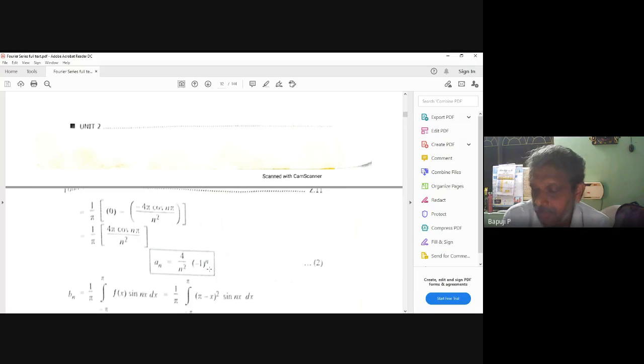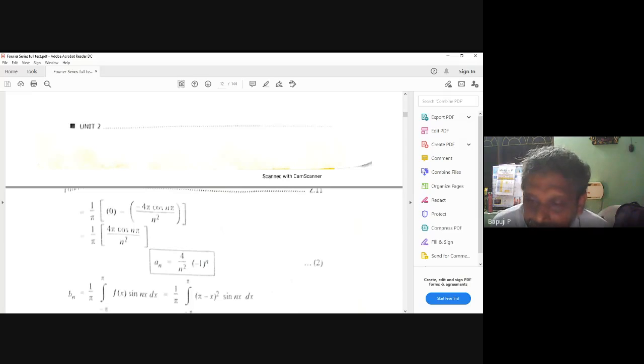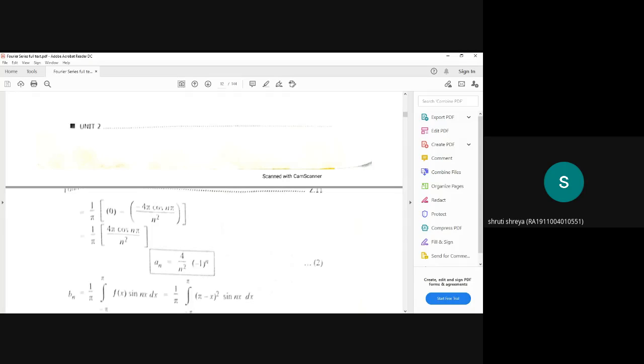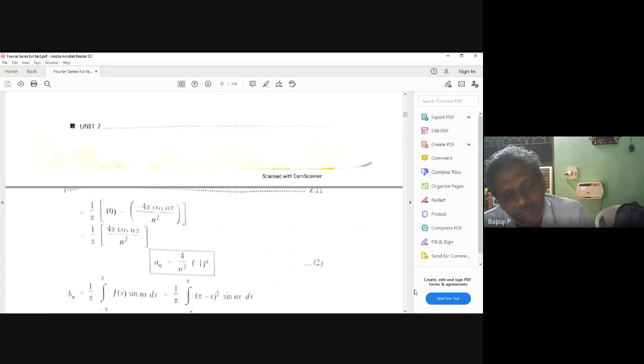Getting or not? Now, you see. Now Bn formula is what? Bn formula is 1 by pi integration minus pi to pi f of x sin nx. That first you can make always f of x sin nx. Now what is f of x here? Pi minus x whole square. Correct? Sin nx.